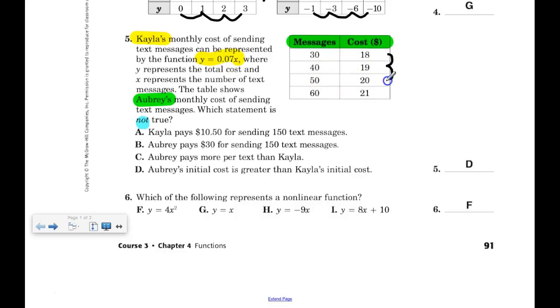The cost is increasing by 1. By the way, the cost is the y value and the text messages are the x value, just in case you don't recall that. Cost is increasing by 1, and then the messages are increasing by 10. So remember that rate of change is the y divided by the x. So the rate of change here is 1 over 10.